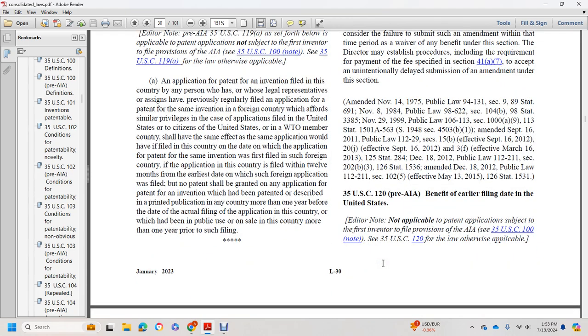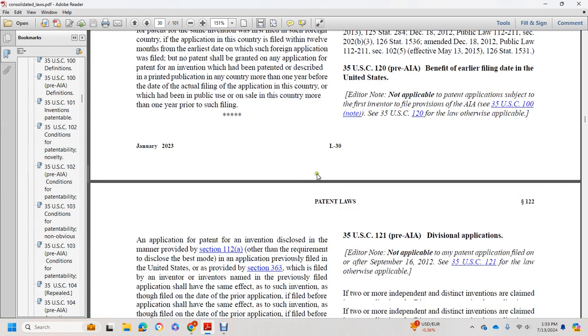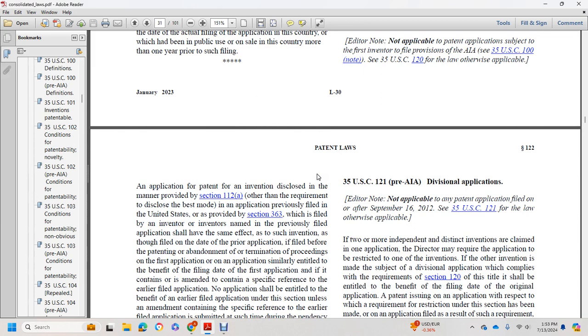Title 35 U.S. Code 120, Pre-America Invention Act, Benefit of Earlier Filing Date in the United States. An application for patent for an invention disclosed in the manner provided by section 112(a), with the other requirement to disclose the best mode, in an application previously filed in the United States, or as provided in section 363, which names an inventor of the previously filed application, shall have the same effect as to such invention as though filed on the date of the prior application, if filed before the patenting or abandonment of or termination of proceedings on the first application, and shall be entitled to the benefit of the filing date of the first application if it contains a specific reference to the earlier filed application.